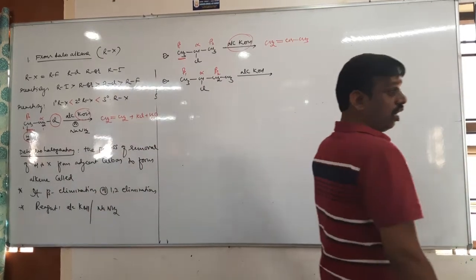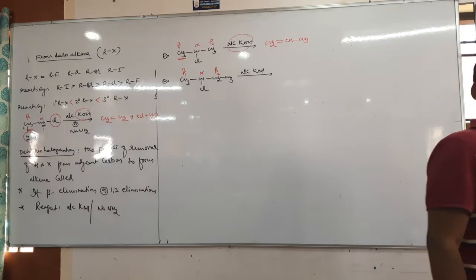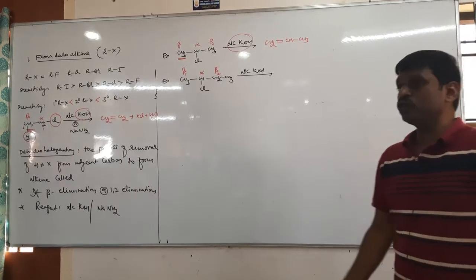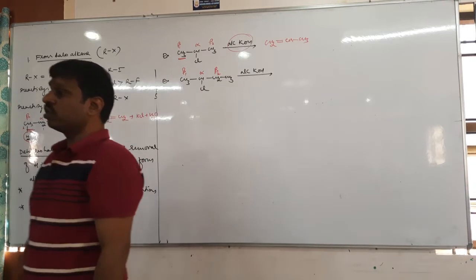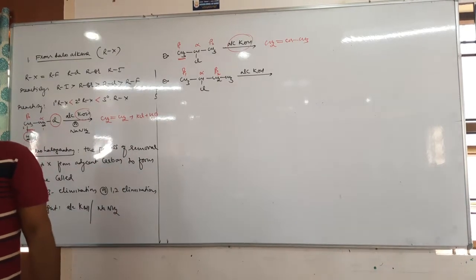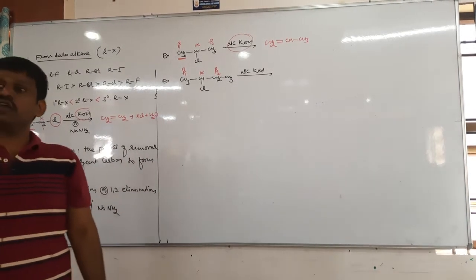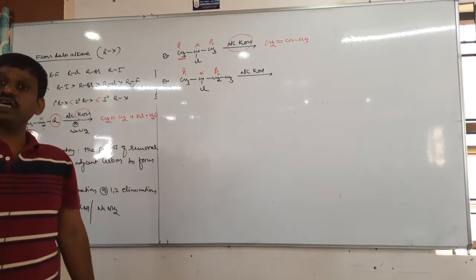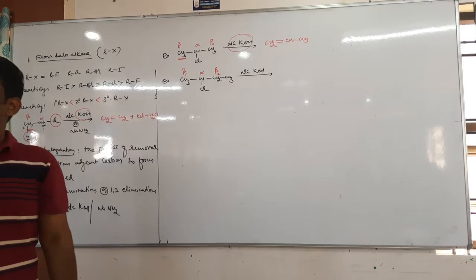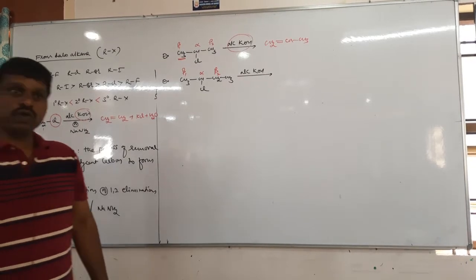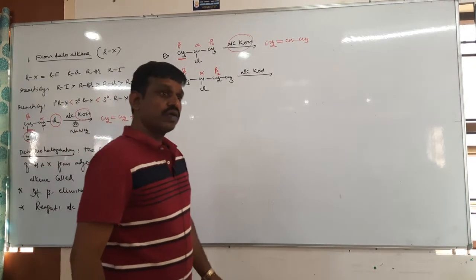Then the elimination of an unsymmetrical haloalkane, or dehydrohalogenation of an unsymmetrical alkane, takes place according to the Saytzeff rule. We have studied the Markovnikov rule. Markovnikov rule is applicable for addition reactions. There are 3 types of additions: electrophilic, nucleophilic, free radical.